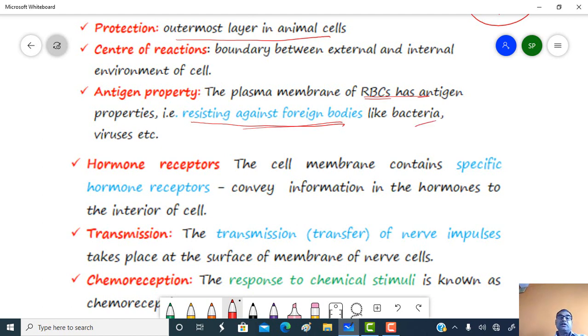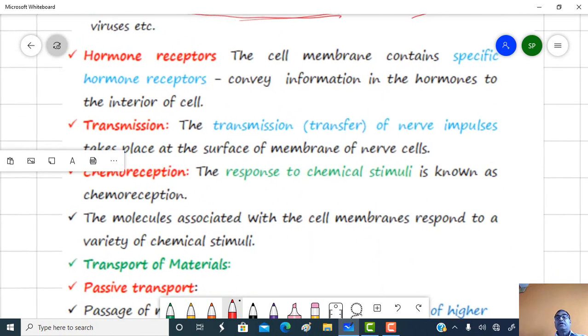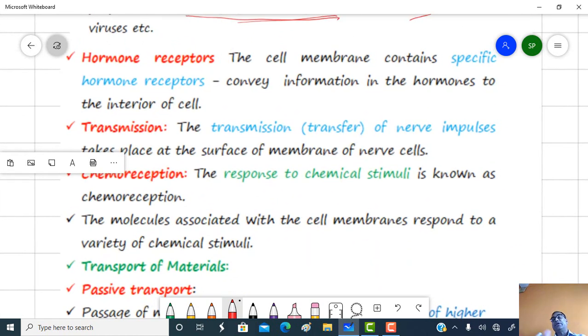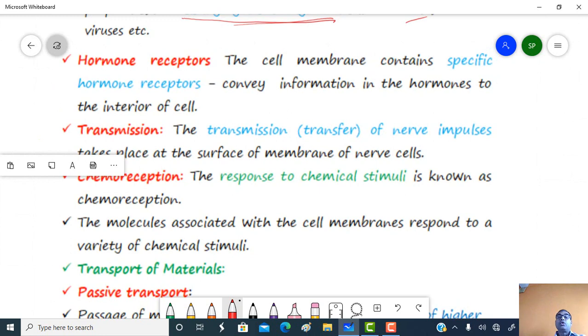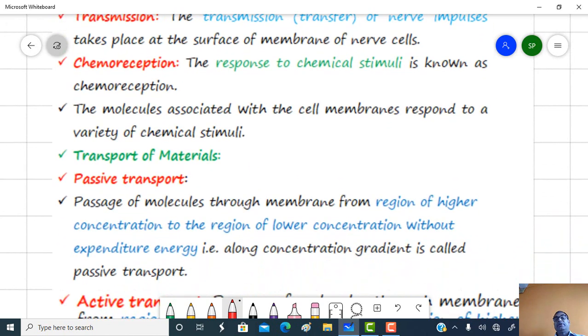It also acts as a hormone receptor. The cell membrane contains specific hormone receptors which convey the information in the hormones to the interior of the cell. Transmission of nerve impulses also occurs on the surface of the membrane of a nerve cell.